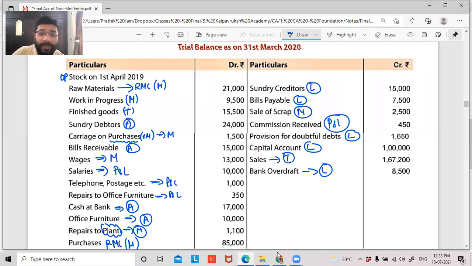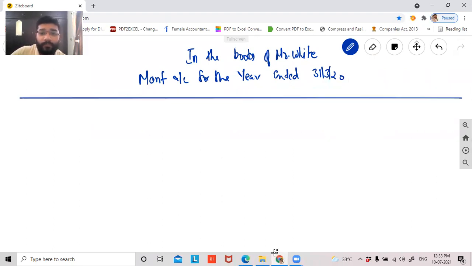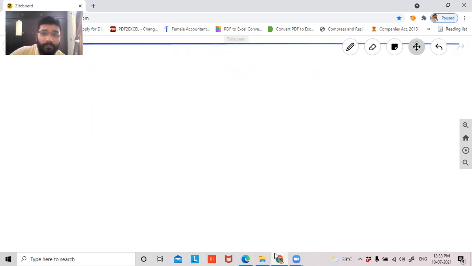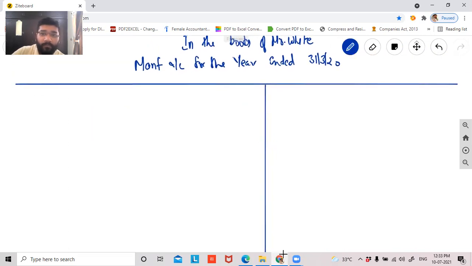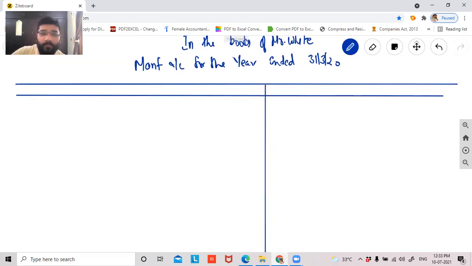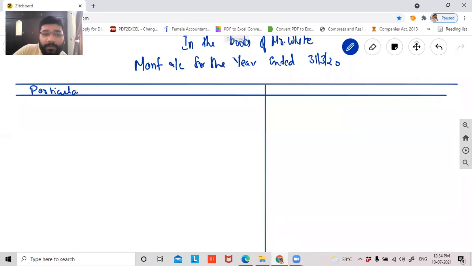What is the year ending, guys? 2020. Particulars, rupees inner column, rupees outer column.